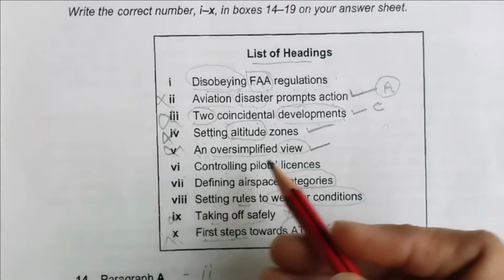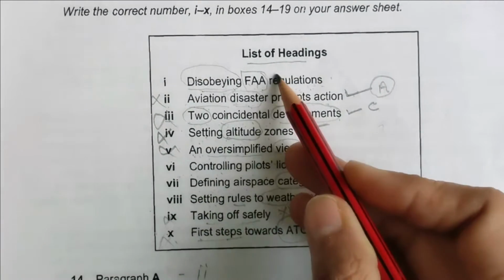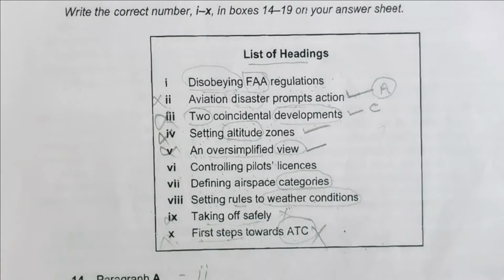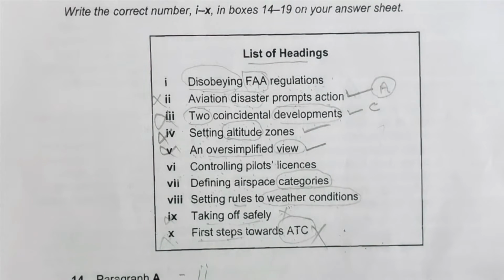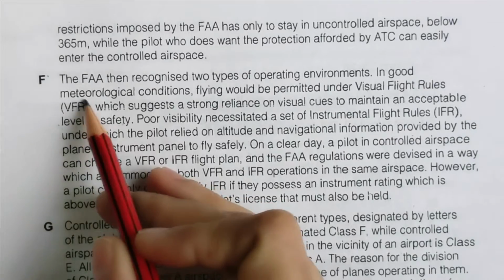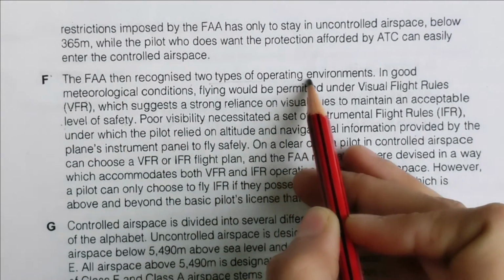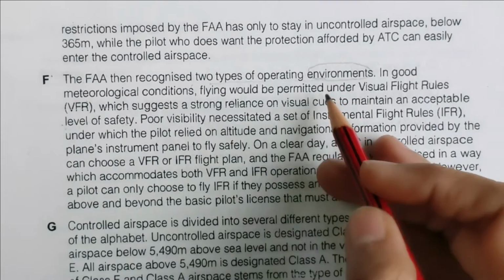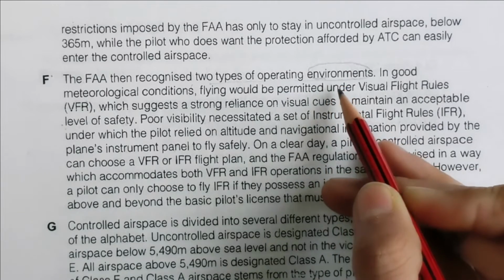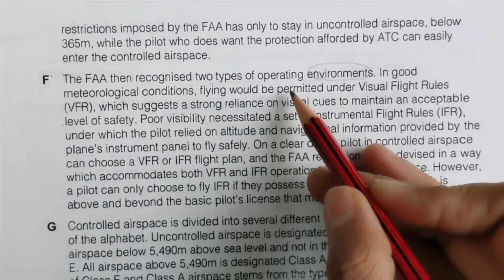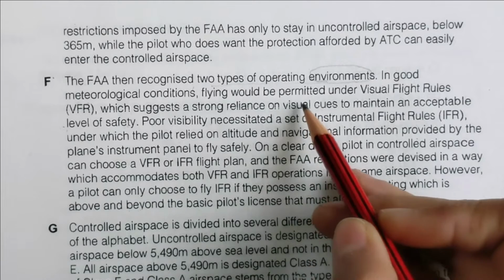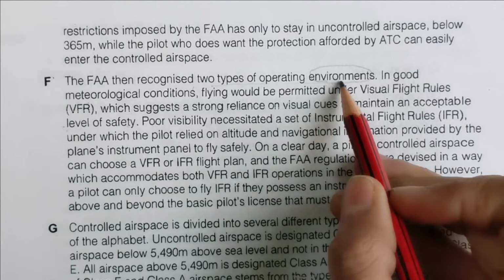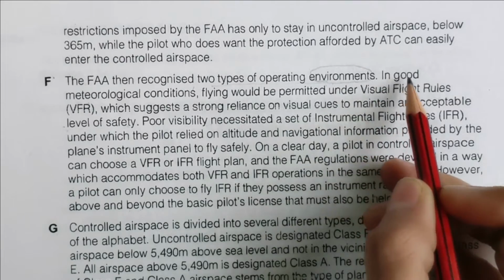So now we have five headings left in the list. Now let's read paragraph F. The FAA then recognized two types of operating environments. If you are looking only for 5, 5 and 6, then you can find it from the words, but if you are looking for 8 or 9 also, then you can come to know with this word, environments, that is matching. But still, read it.